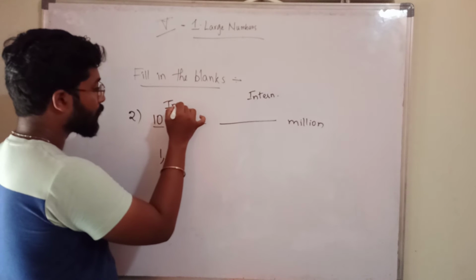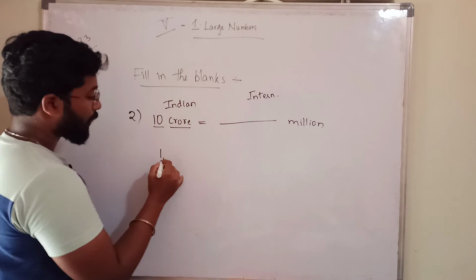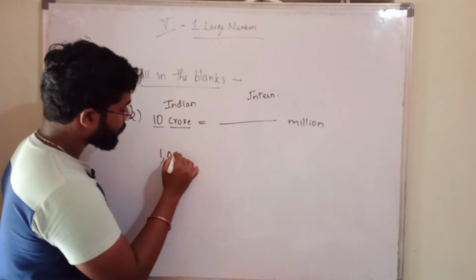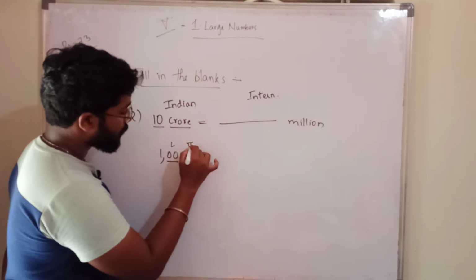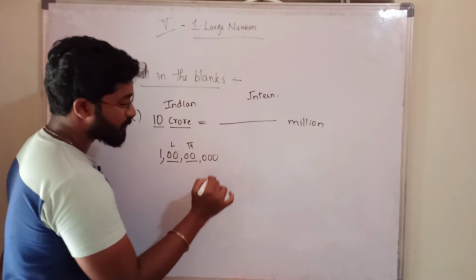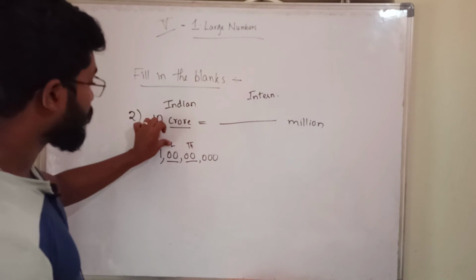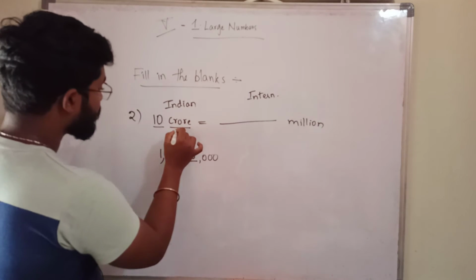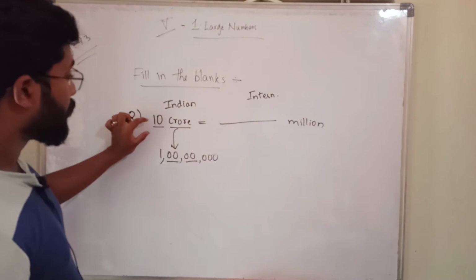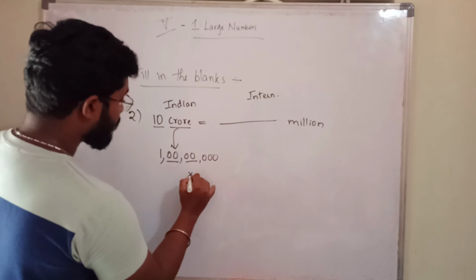This is Indian, no? So write 1 crore. How will you write it? This is lakhs, this is thousands, and 3 zeros at last. Okay, this is 1 crore. Crore means this number. 10 crores means you have to multiply with 10.